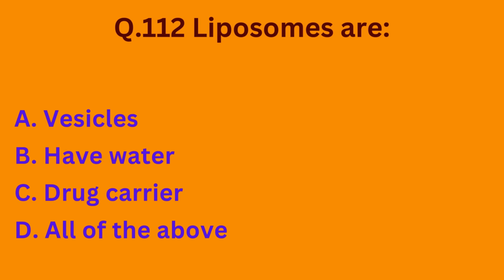Question number 112. Liposomes are option A vesicles, option B they have water, option C drug carrier, option D all of the above. So basically all of these are the characteristics of liposomes. So the correct option is option D.